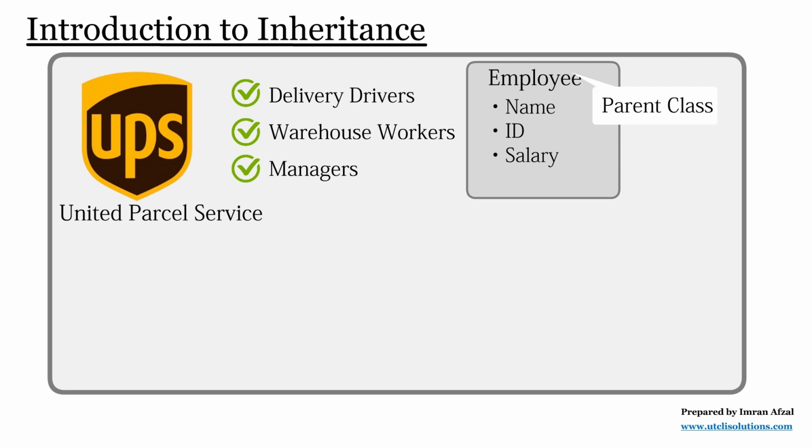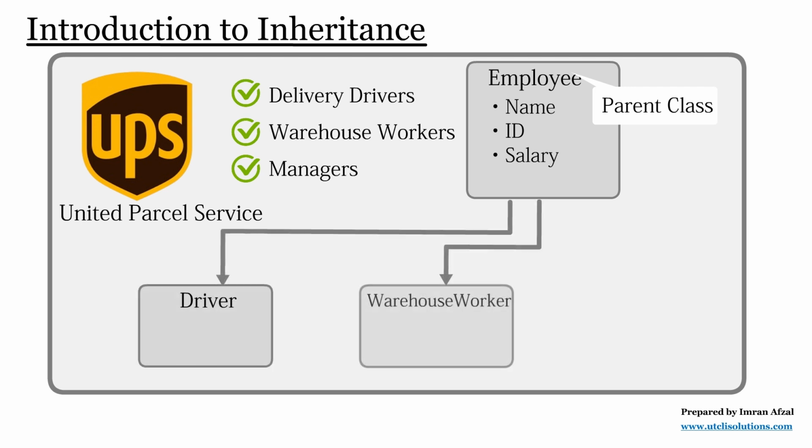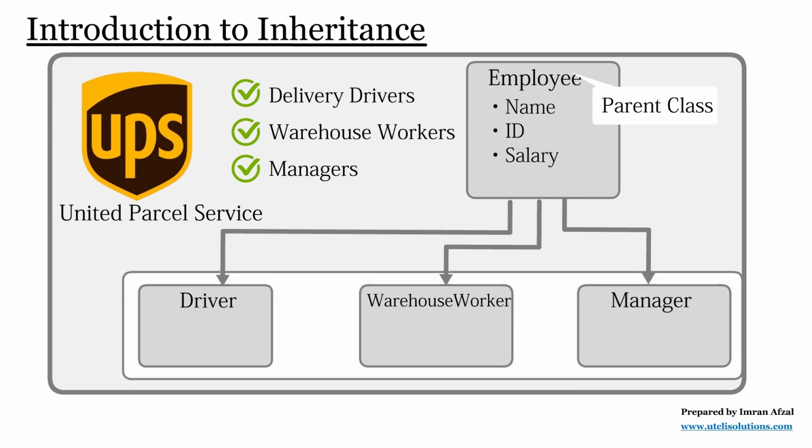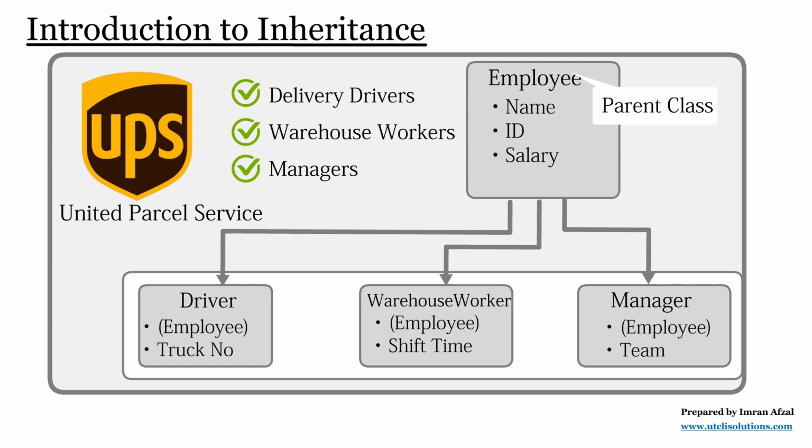Then separate records for drivers, warehouse workers, and managers can be made. These are child classes that inherit the common details, but also have extra details specific to their job. For example, drivers have truck details, warehouse workers have shift timings, and managers have team management details. This way, UPS keeps records in an organized and efficient way.